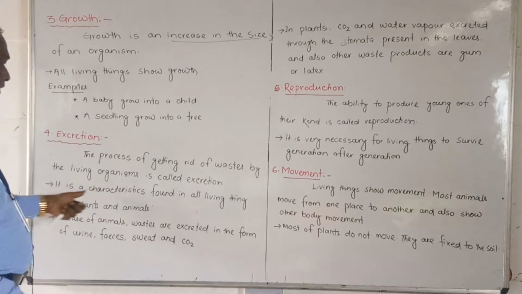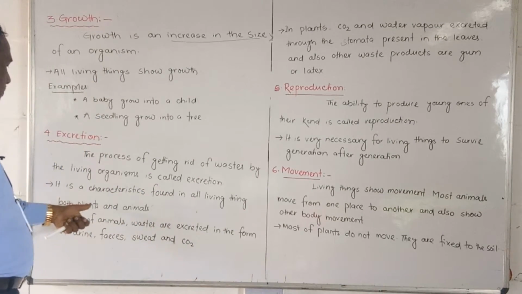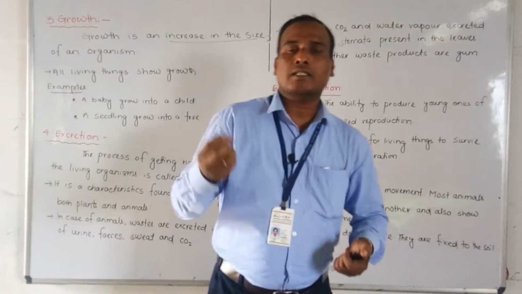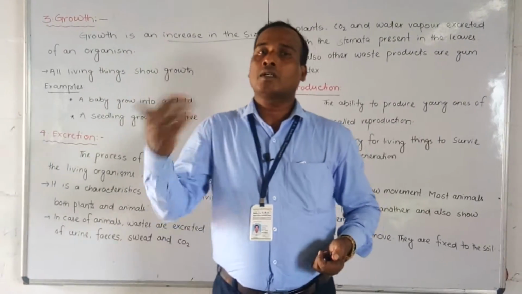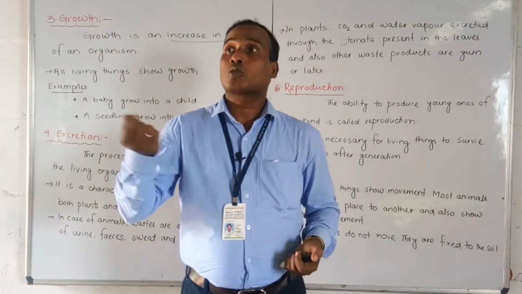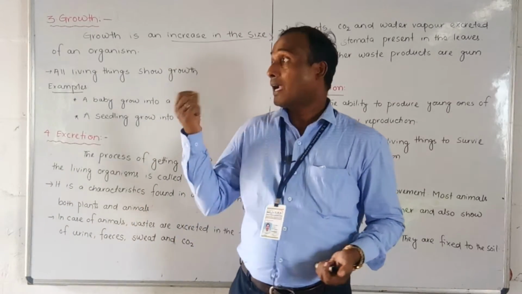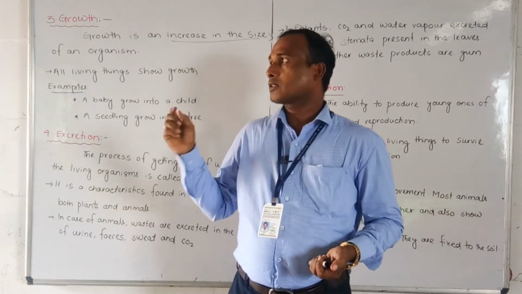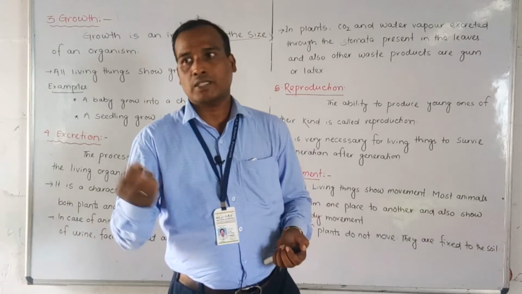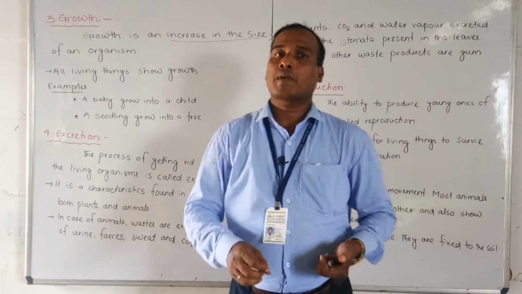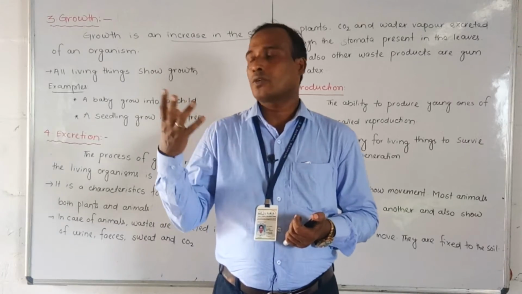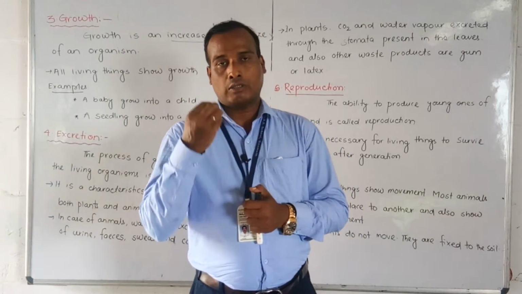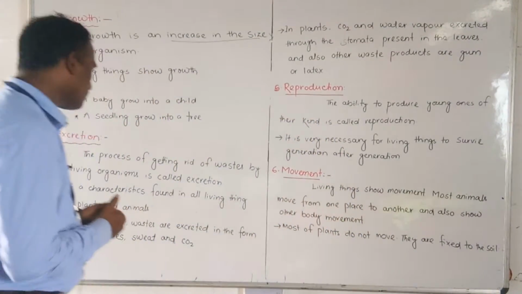Same like plants also, it is a characteristic found in the living things, both plants and animals. ठीक है. So you have seen that plants are also taking water, carbon dioxide is releasing, water, oxygen, but also through the stomata carbon dioxide is also released. And also students, you have seen that water vapors and also some gums are the waste products of plants. You have seen that some gums come outside from the plants. Okay, and also water: if you see the stomata under the leaves, water vapors also come out.